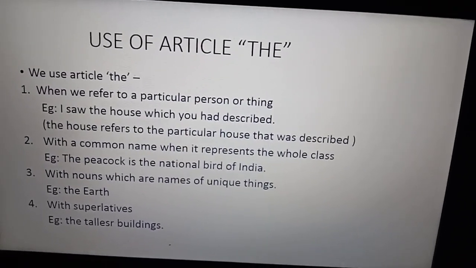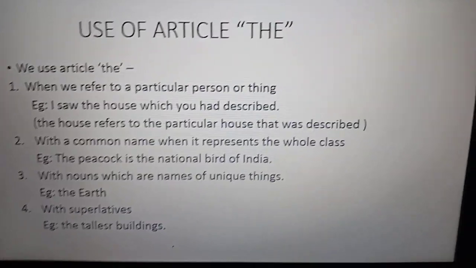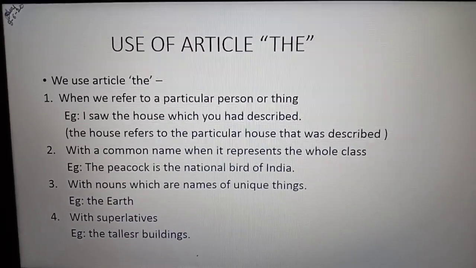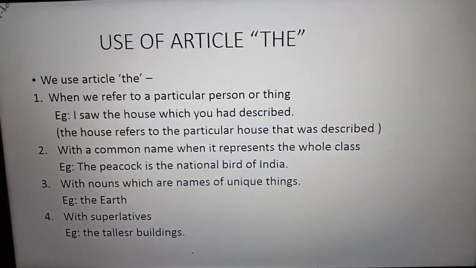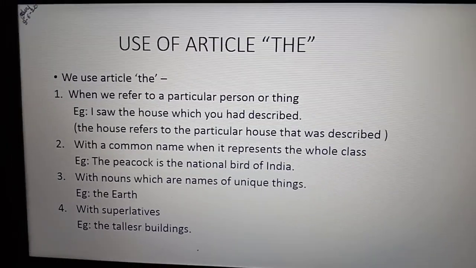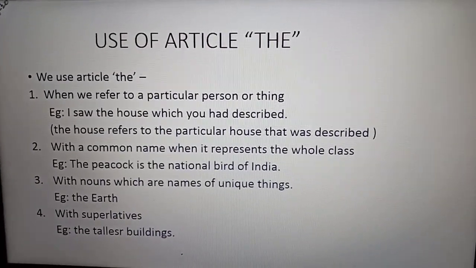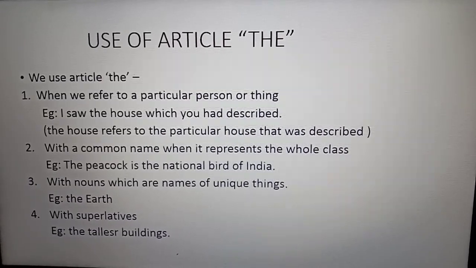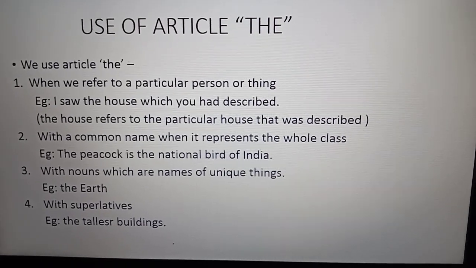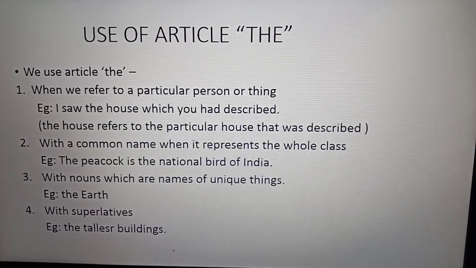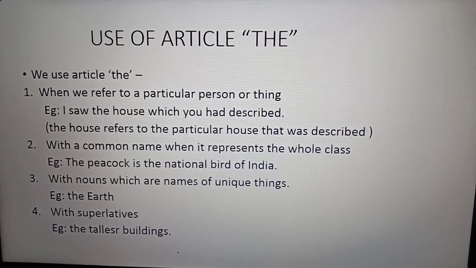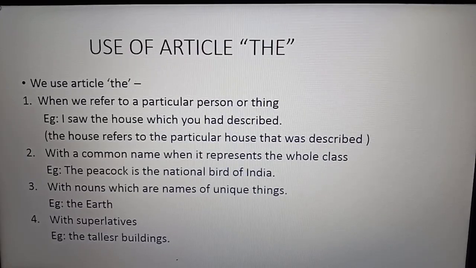Now these are the uses of article the. The is also called the definite article. What do we mean by indefinite and definite? Indefinite is when we are not talking about something particular: a girl, an umbrella. Which umbrella or which girl, we are not sure; it can be any. That is why it is called indefinite. The is a definite article, meaning we are talking about a particular person or thing.